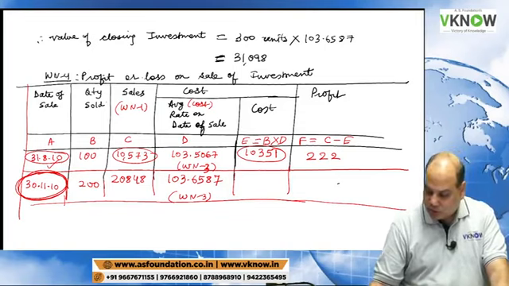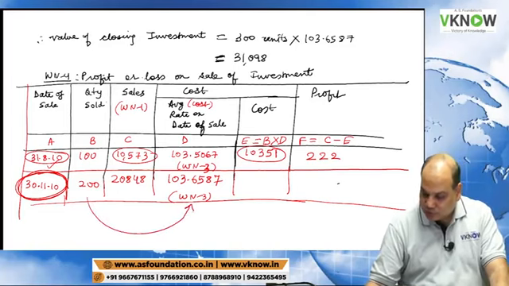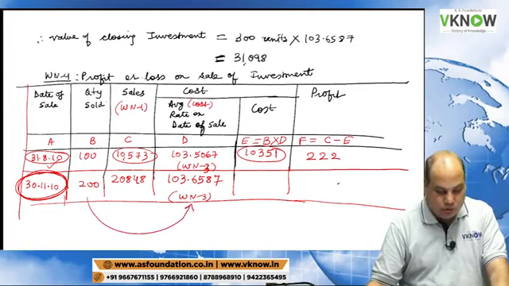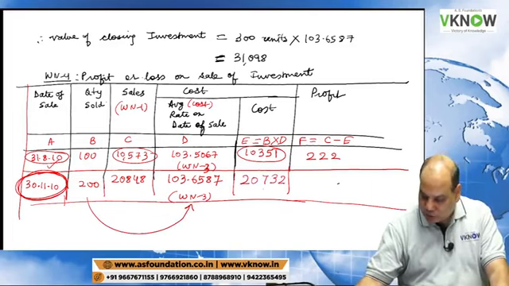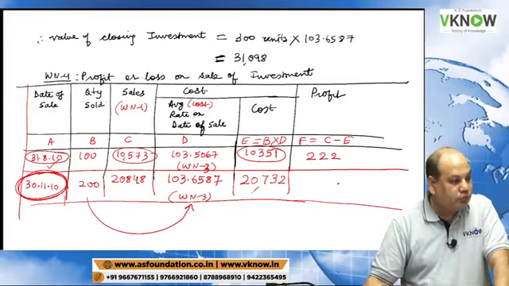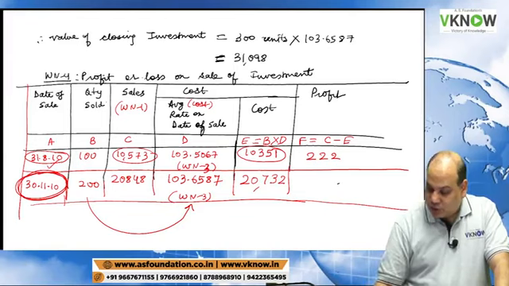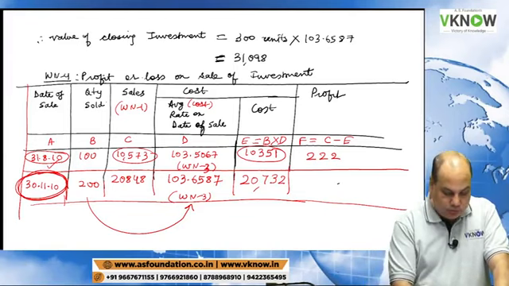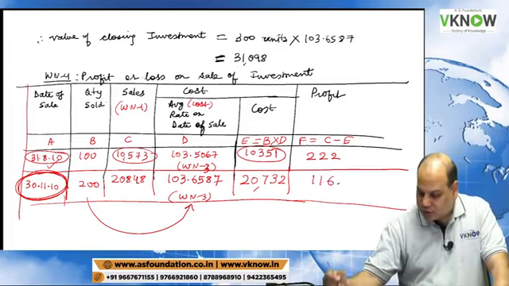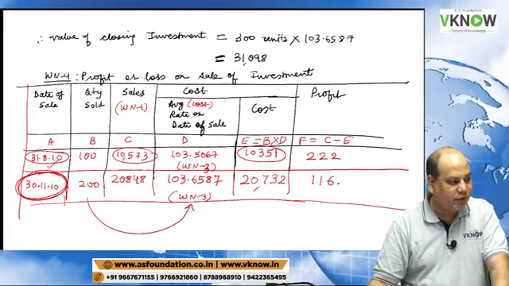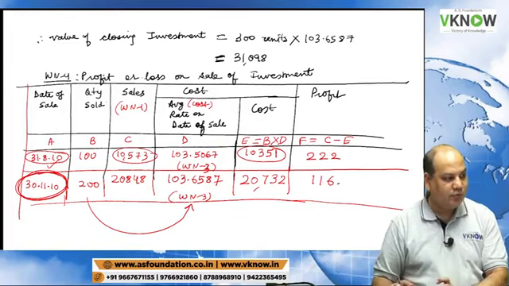So this calculation, multiply these two columns. This will give me the cost of investment sold. Round it off to the nearest rupees: 20,732. Very good, Sakshi Madhu. And now you tell me profit or loss. That is a profit of 116 rupees. Sanket, you are right.